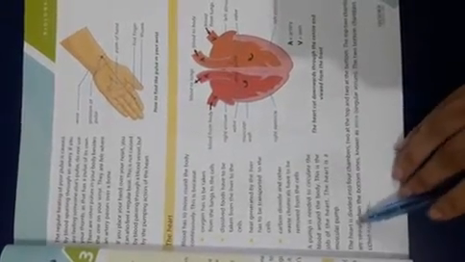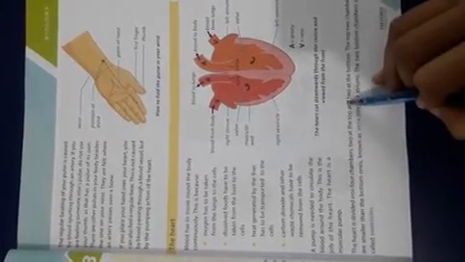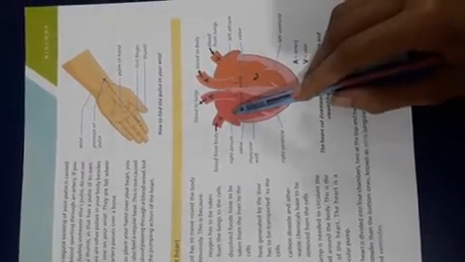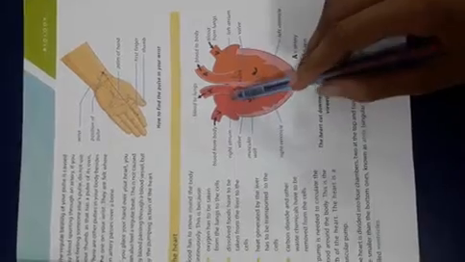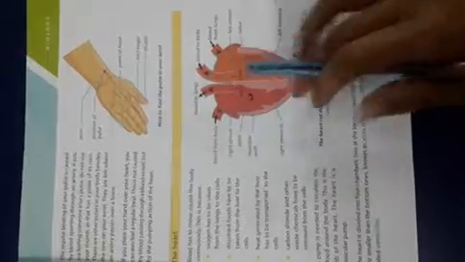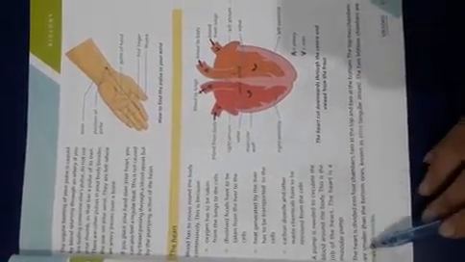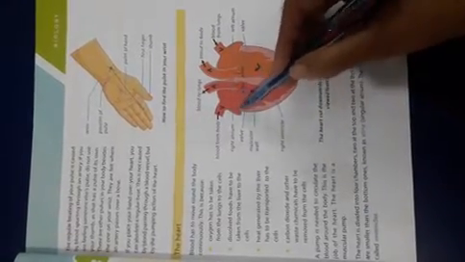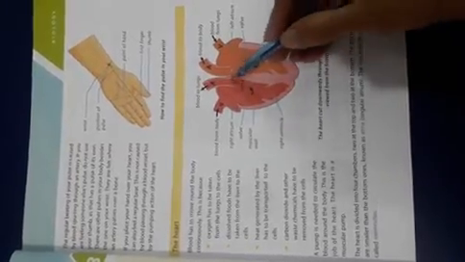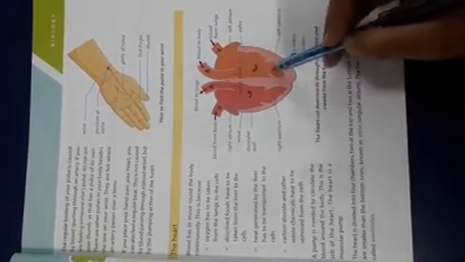Now the heart is divided into 4 chambers, 2 at the top and 2 at the bottom. As you can see in this picture, the 4 chambers they are talking about are these 1, 2, 3, 4. The top 2 chambers are smaller. As you can see, the area of this upper chamber is like this and the lower chamber is bigger. So the upper 2 chambers are smaller than the bottom ones.